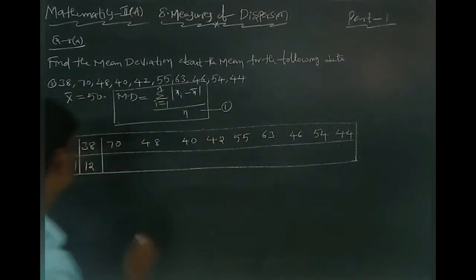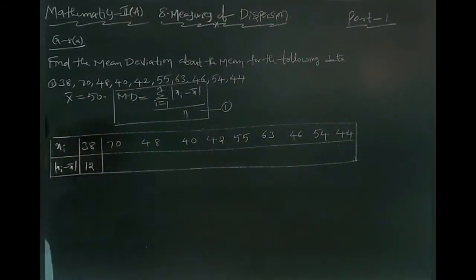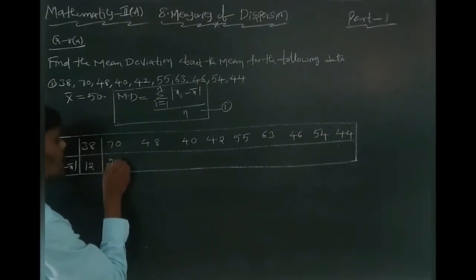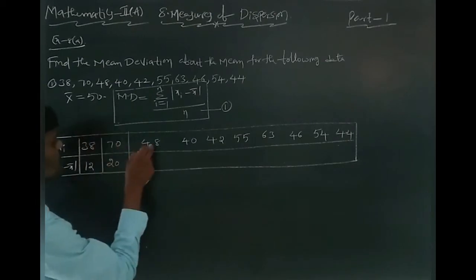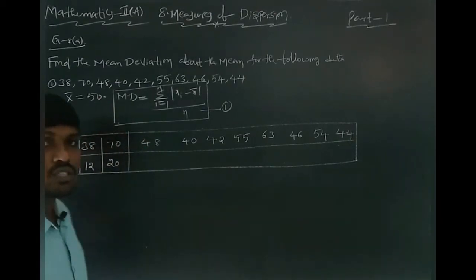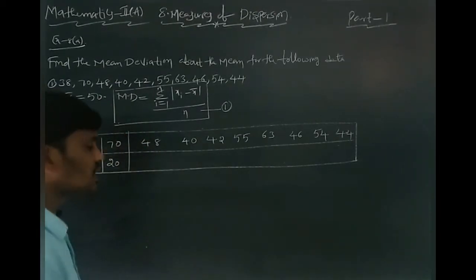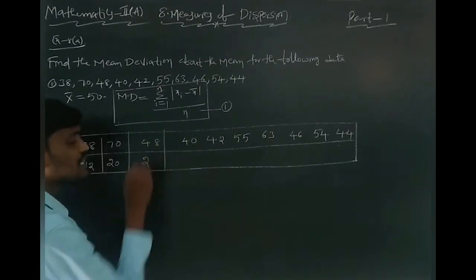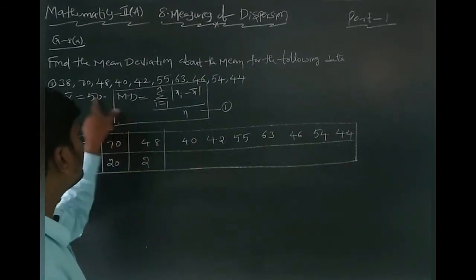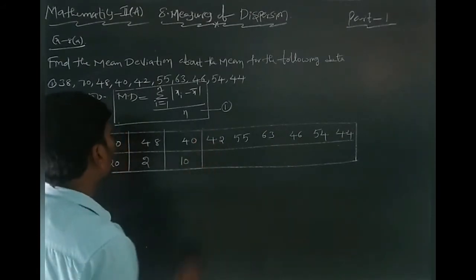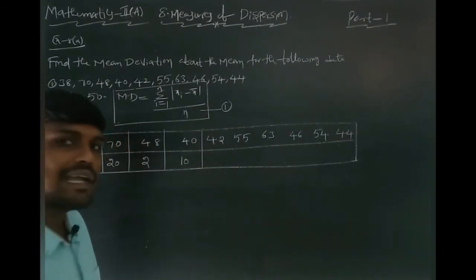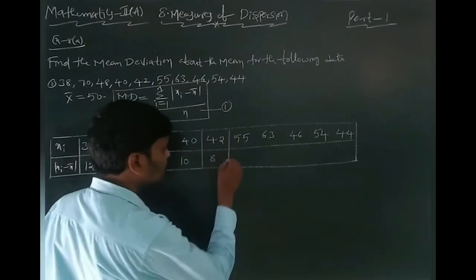Next one is what here? 70 minus 50, how much? 70 minus 50 is 20. Modulus of 20 is also 20. Next, 48 minus 50, how much? 48 minus 50 is minus 2. Modulus is plus 2. Similarly, 40 minus 50, how much? Minus 10. Modulus we can write plus 10. 42 minus 50, how much? Minus 8. Modulus we can write plus 8.